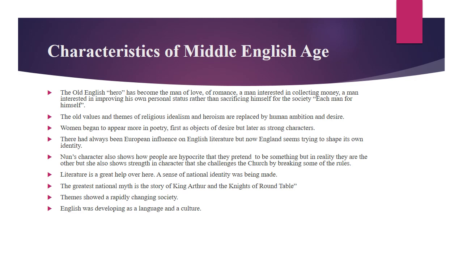Literature is a great help here in the sense that we notice that a sense of national identity was being made, and the greatest national myth of that age is the story of King Arthur and the Knights of the Round Table. Themes showed a rapidly changing society, and English was developing as a language and a culture. So these were all the main characteristics of the Middle English age.